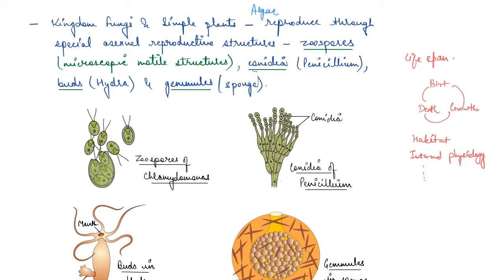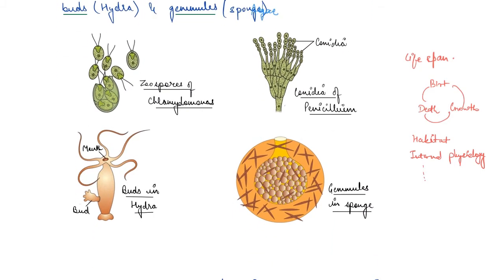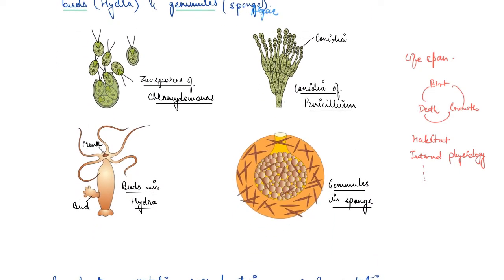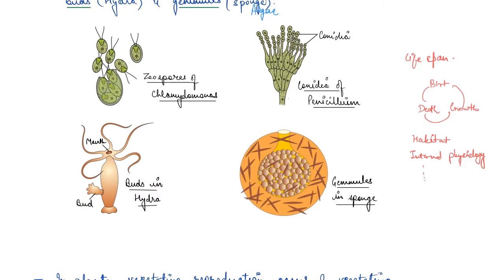In the same way, there are several asexual reproductive structures, like conidia in penicillium, buds in hydra, and gemmules in the case of sponges. Even here in the diagram, you can see these structures. Penicillium forms conidia, which detach and form new organisms. Many zoospores are formed and liberated in chlamydomonas. You have buds forming in hydra, and this bud detaches and forms a new organism. In sponge, you have gemmules, which are liberated as spores and form new organisms.